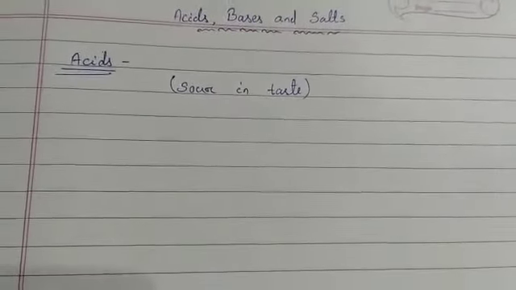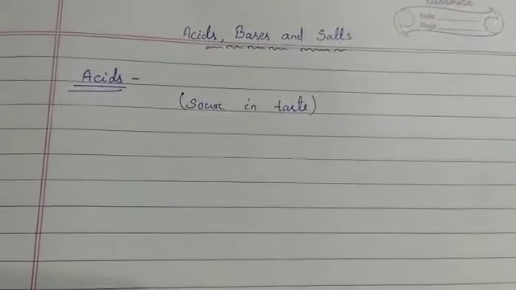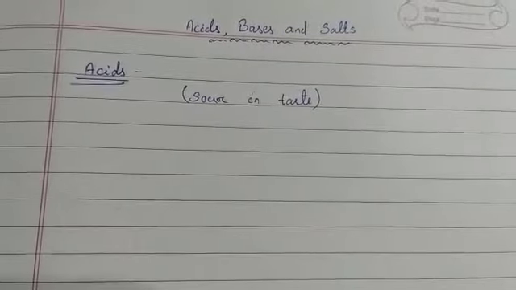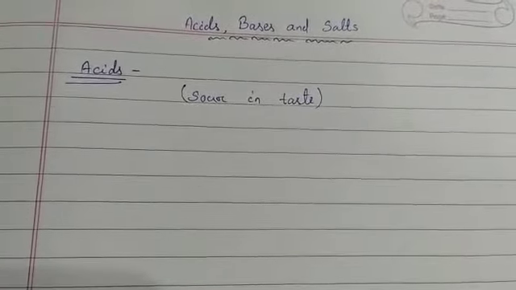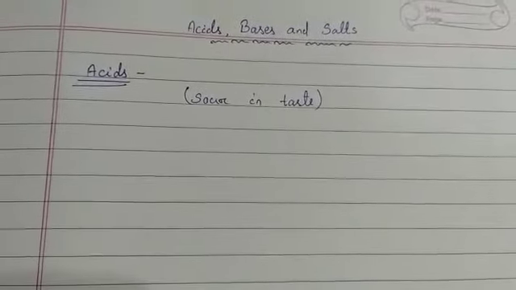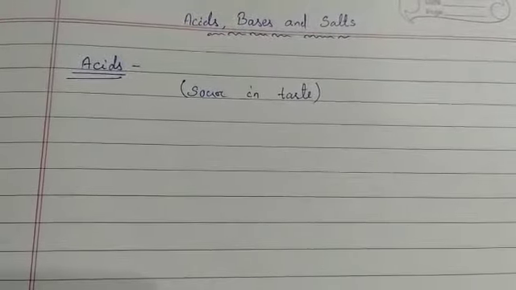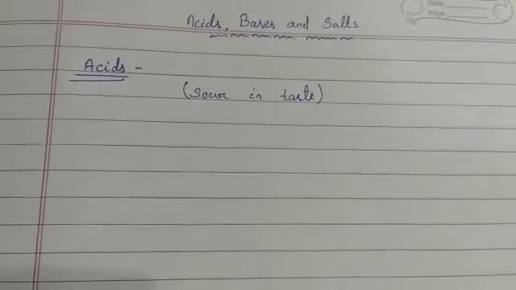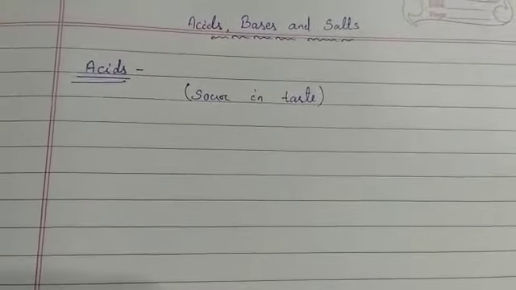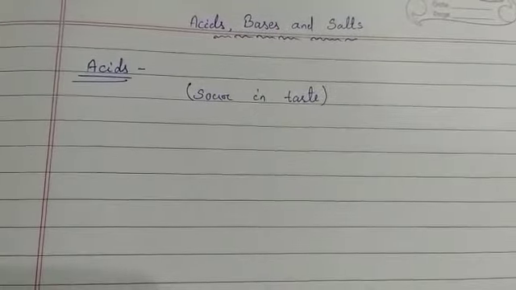We eat tomatoes, oranges and curd. But there are some artificially made acids too, which should not be tasted, as they can be harmful to our body. Naturally occurring acids found in food items are safe to use.